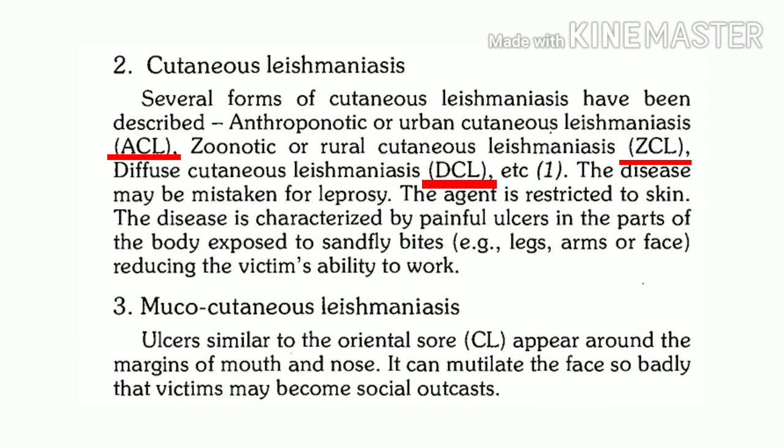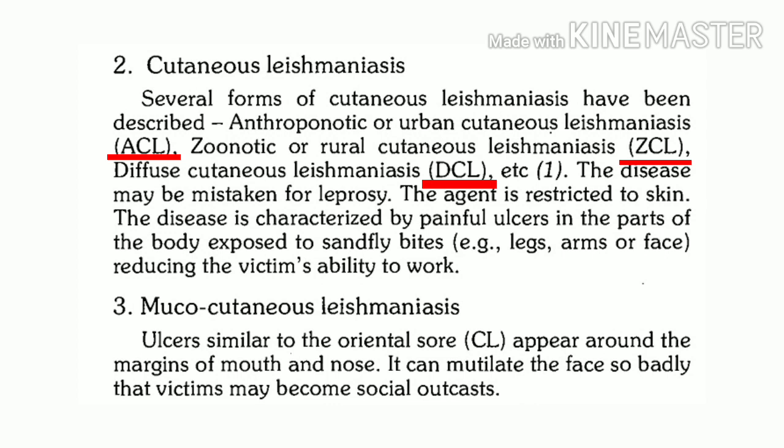So what can be the terminology for zoonotic cutaneous leishmaniasis? Yes, it is rural cutaneous leishmaniasis. So two synonymous terminologies are there. Either you can say anthroponotic or urban, or you can say zoonotic or rural.